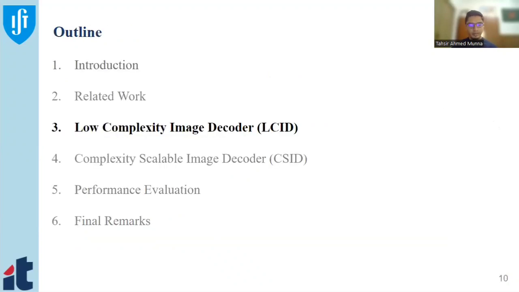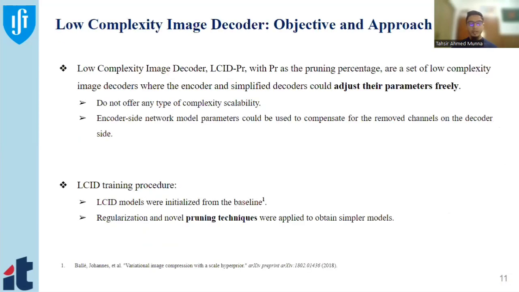So let's describe an important part of our work, which is called the low complexity image decoder, in short, LCID. Before starting, I want to say that the low complexity image decoder is a reference decoder. We are developing this decoder to have a fair comparison with our new approach, which is called complexity scalable learning, where this low complexity image decoder can adjust its parameters during the training.